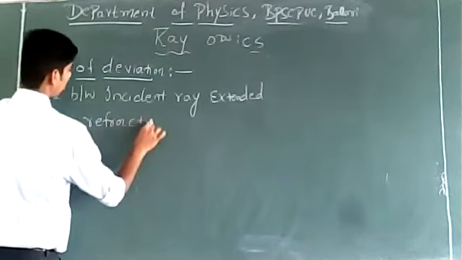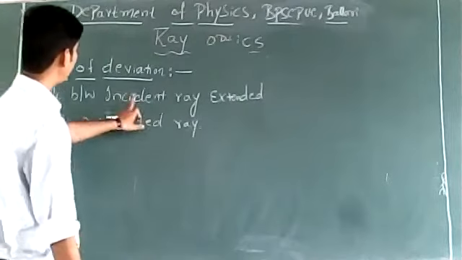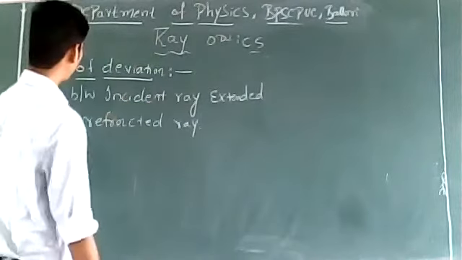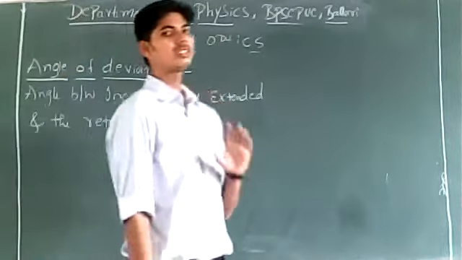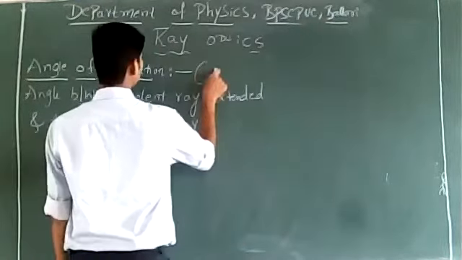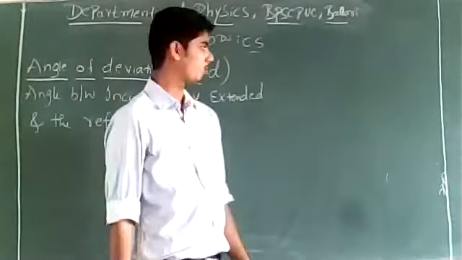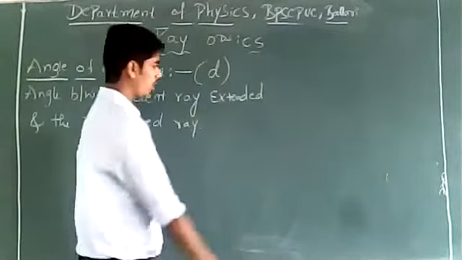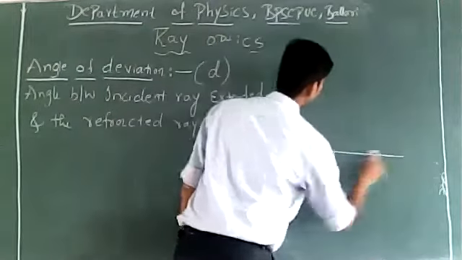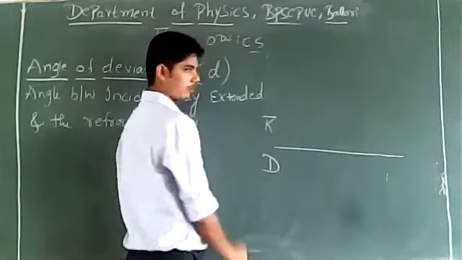The angle between the incident ray extended and the refracted ray is called the angle of deviation. The angle of deviation is generally represented by d. Right? Suppose this is a surface separating a rarer medium and a denser medium.